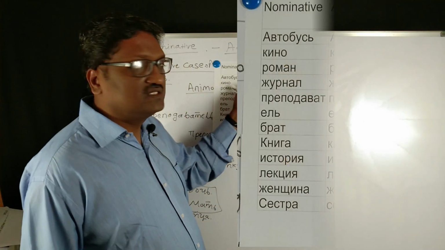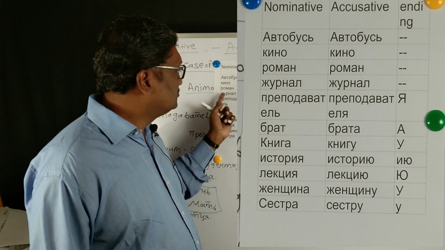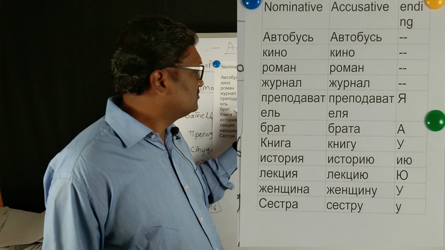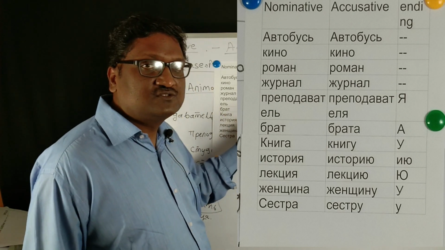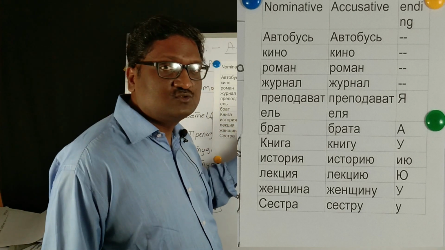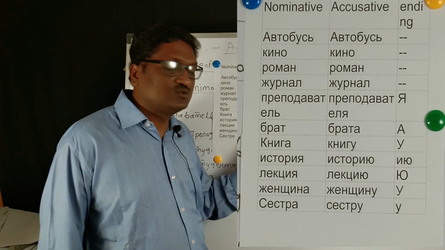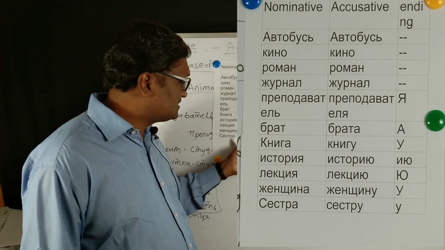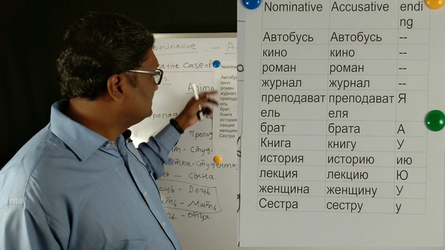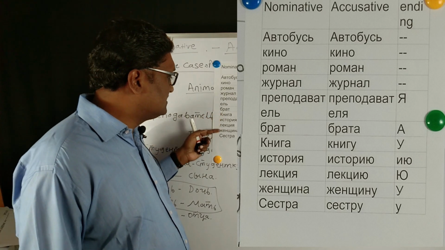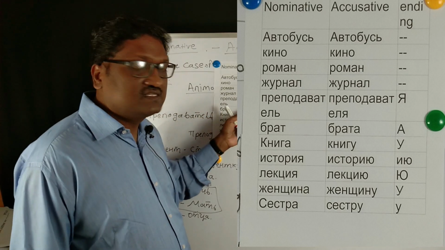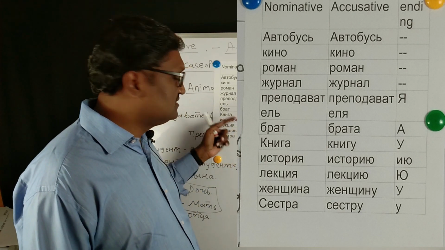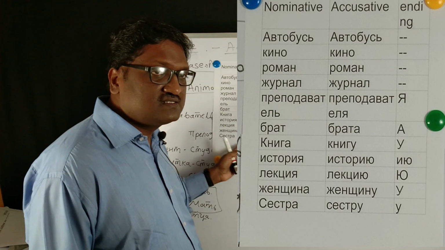So here автобус will remain as автобус, кино will remain as кино, журнал will remain as журнал, преподаватель, which is a masculine animate noun, is changed to преподавателя, then брат will change to брата, книга will change to книгу, история will change to историю, лекция will change to лекцию, женщина will change to женщину, сестра will change to сестру. These are the cases of feminine nouns, animate as well as inanimate. Книга is an inanimate noun, история is inanimate, лекция is inanimate, женщина and сестра are animate nouns.